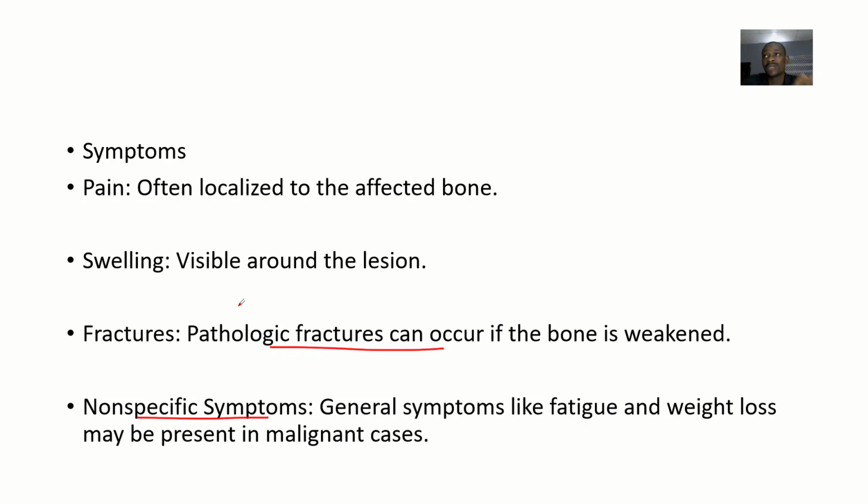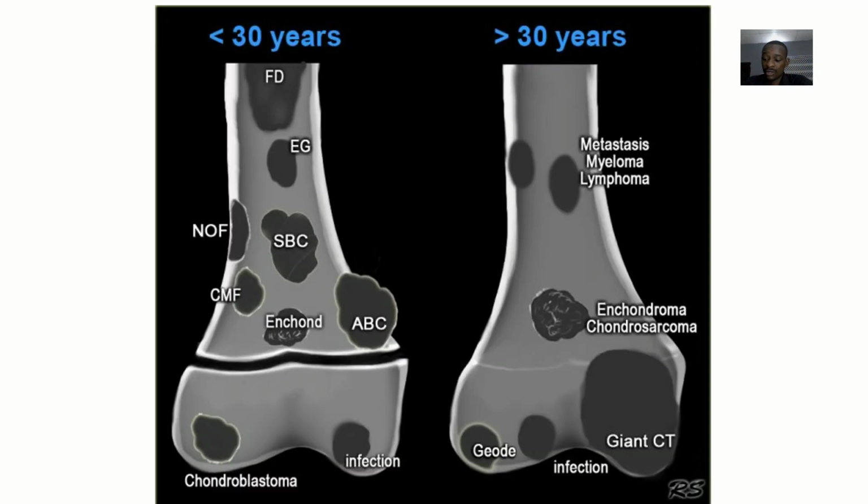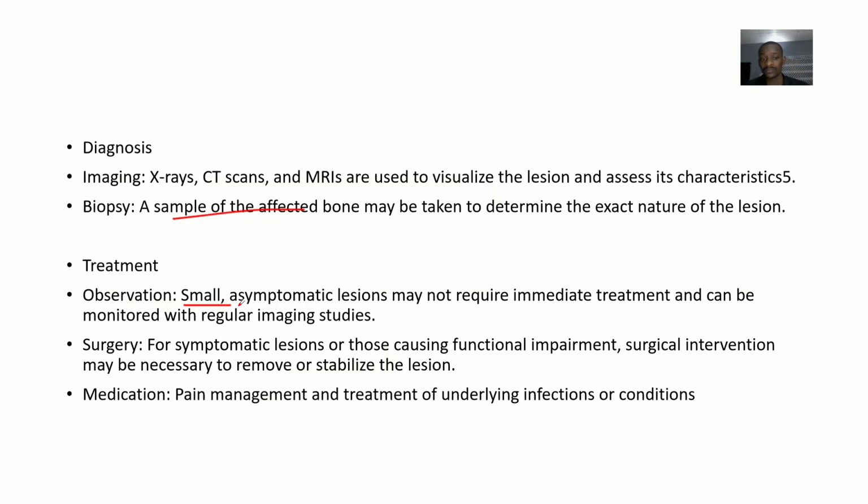If these symptoms are not present yet, you can just observe first. If you are having symptomatic ones, you might want to do a surgery to remove or stabilize the lesion.